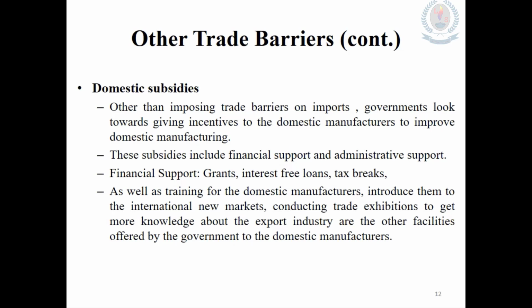That means some training, knowledge, and other experience for them, and sometimes introducing new markets to the local manufacturers. With these methods, domestic manufacturers are satisfied and encouraged, and they try their maximum to generate more output and add to the gross domestic product.